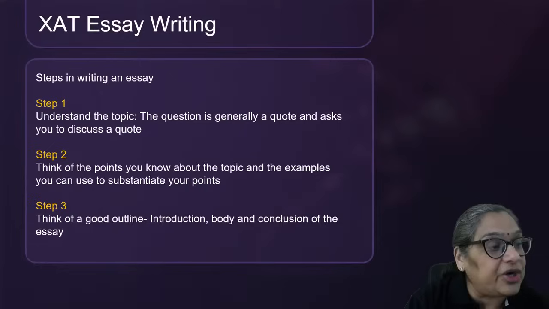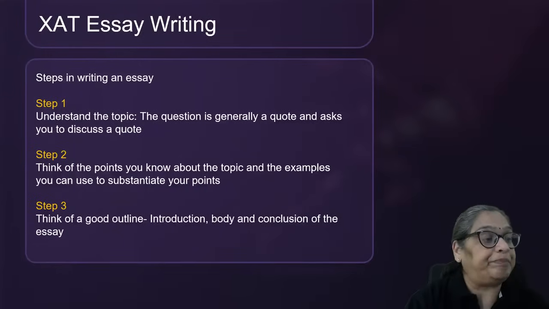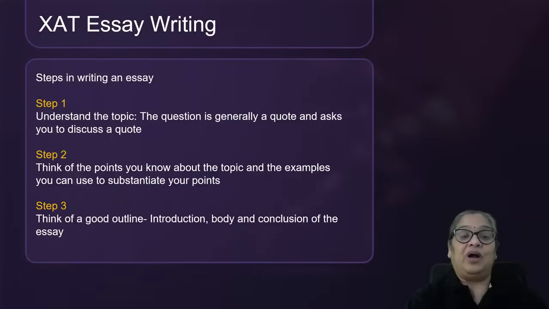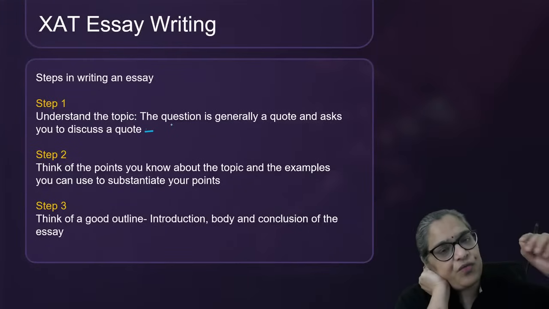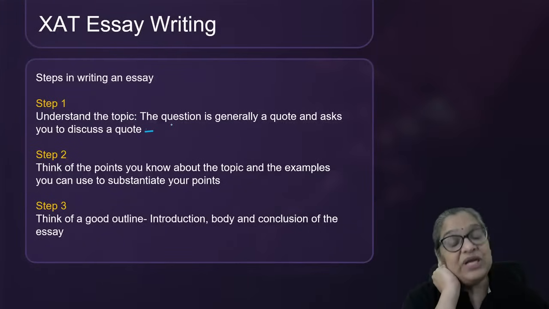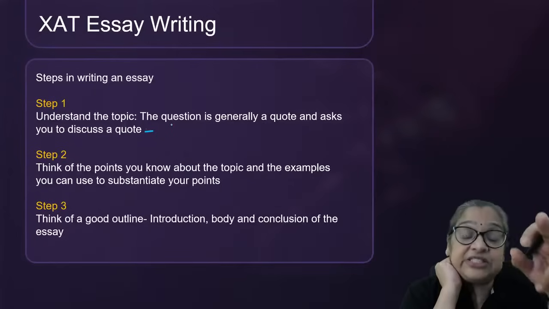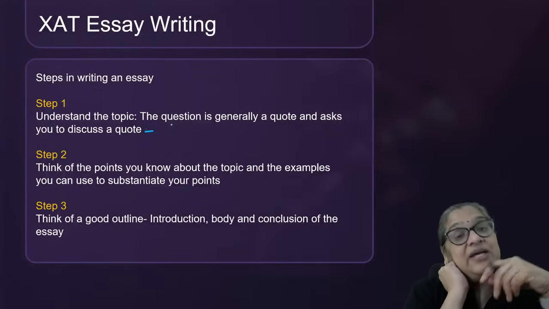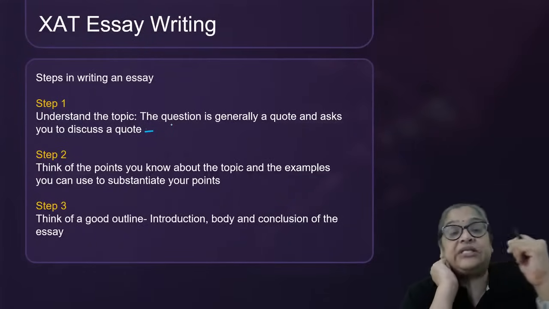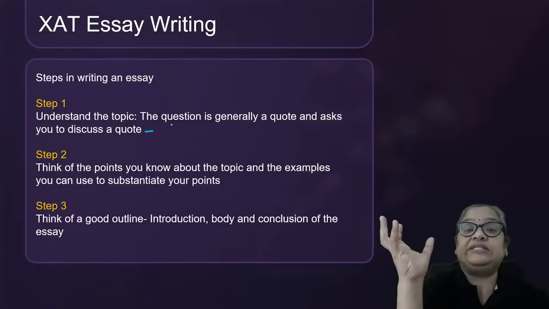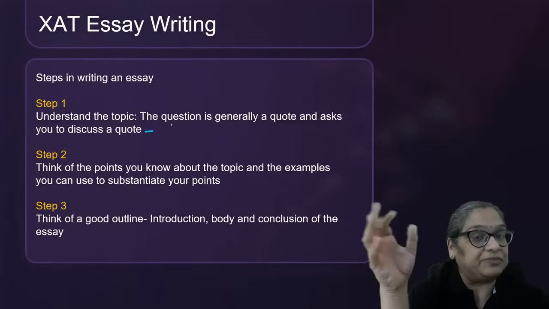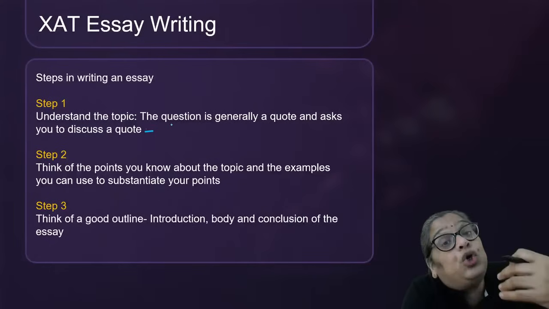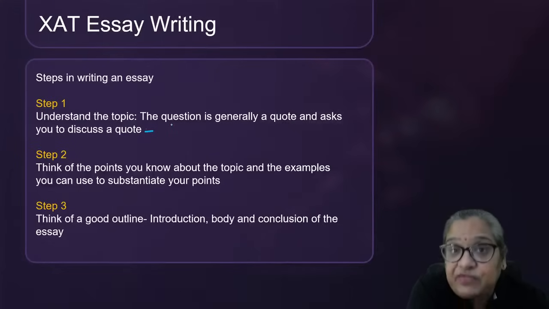Now to answer your question, Kushal, understand the topic. Okay, how do you understand the topic? Please read the topic 3, 4, 5 times. Say it in your own words and ask yourself, what is the topic asking? What could jingoism mean? What is the opposite of globalization? Nationalism. Extreme nationalism is jingoism. So you use your logic to guess the meaning of a word if you do not know.